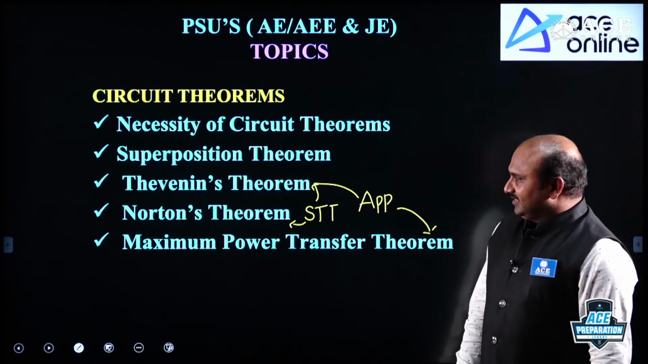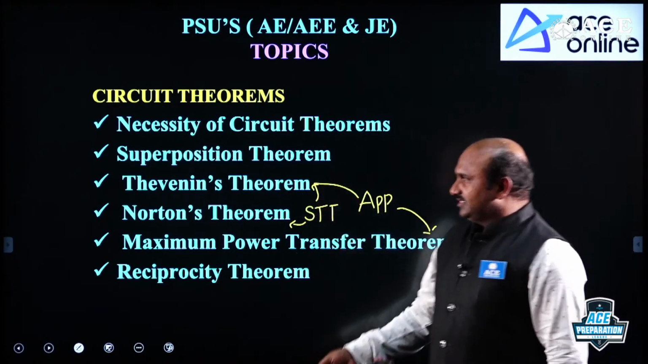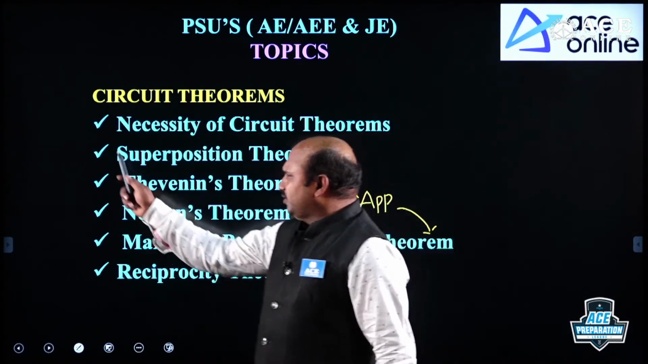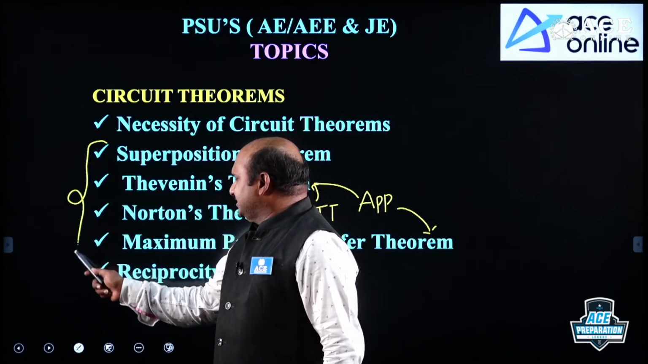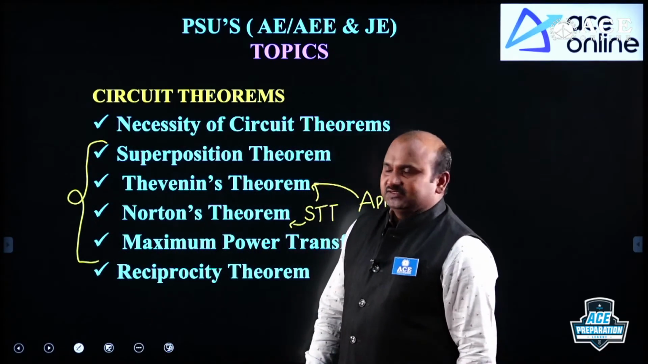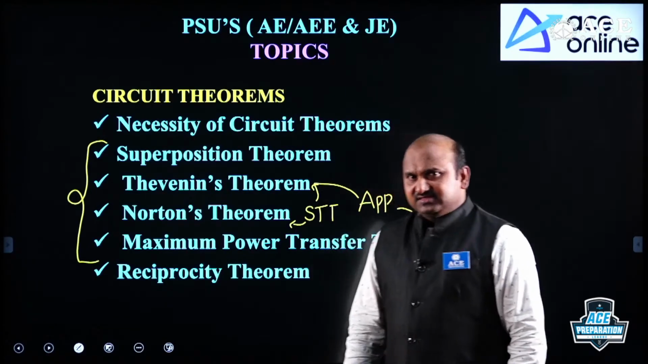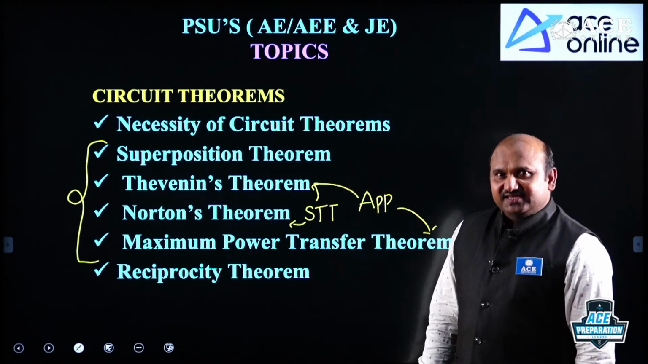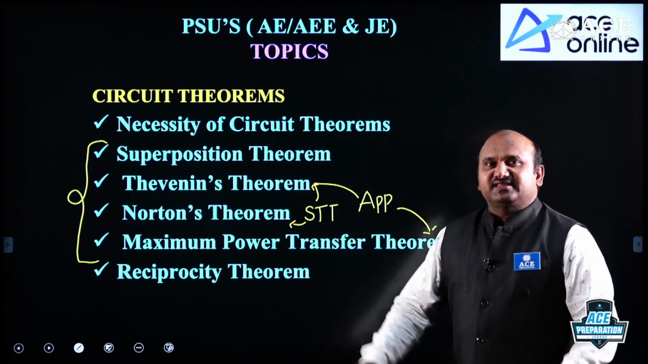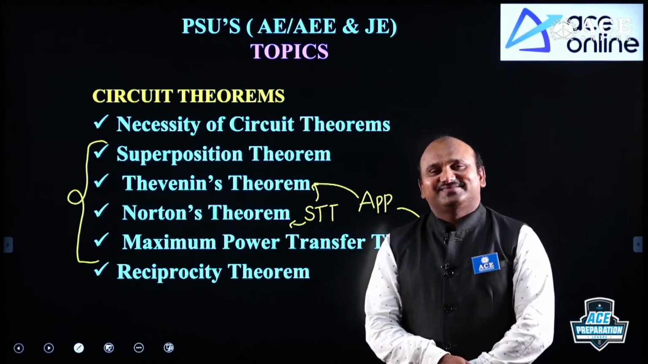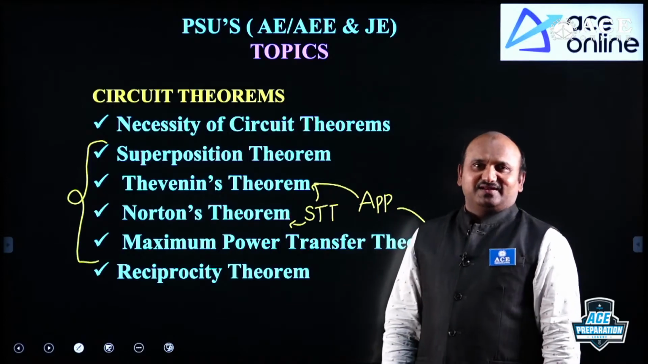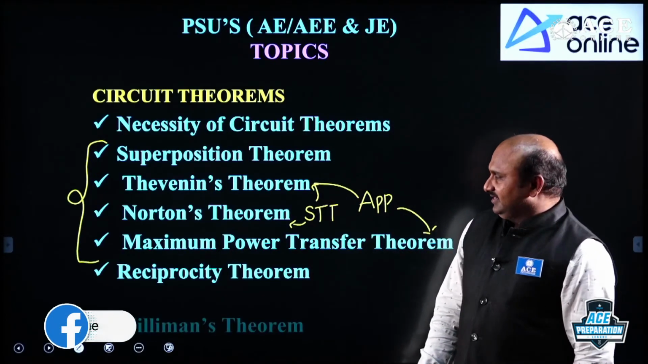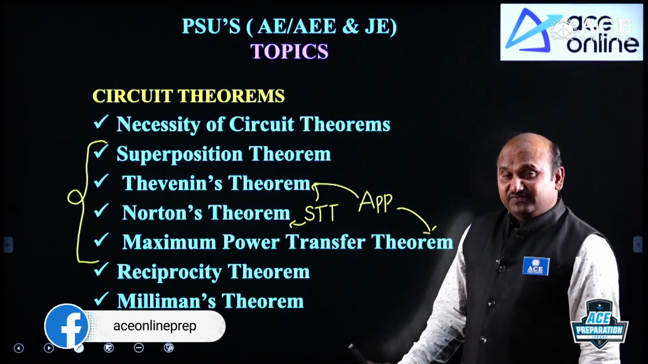Right? And the next one, up to this, these four theorems are very important. Compulsory question you will get it here, no doubt in that. The next one is reciprocity theorem. This is the application, by which we can take whether the network is reciprocal or non-reciprocal. Now, how you have to define that? And the next one is the Millman's theorem. This is very important here.